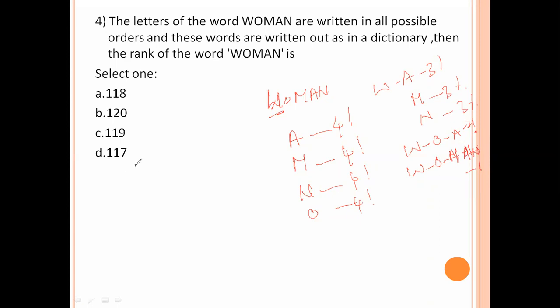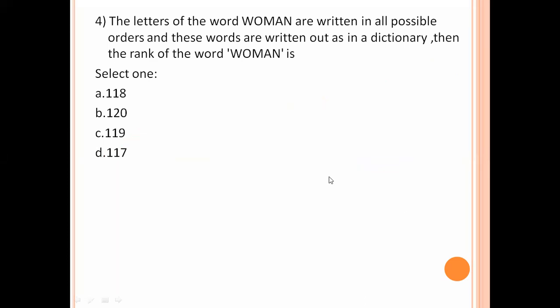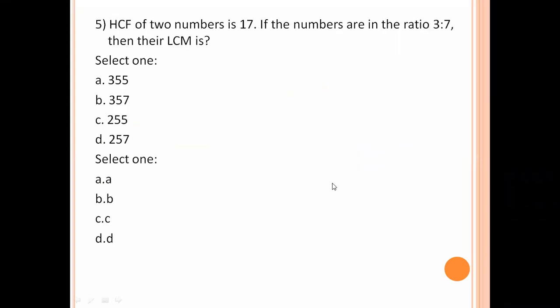Total is 4 into 4 factorial plus 3 into 3 factorial plus 2 plus 1. Now 2 factorial means 2. 4 into 4 factorial, 24 into 4 is 96. 6 into 3 is 18, plus 2 plus 1. So 99 plus 18 is 117. 117 is the right answer. Option D is the right answer. Next.